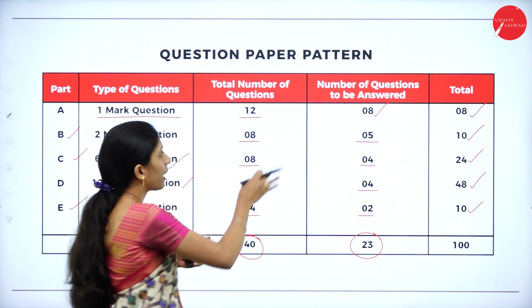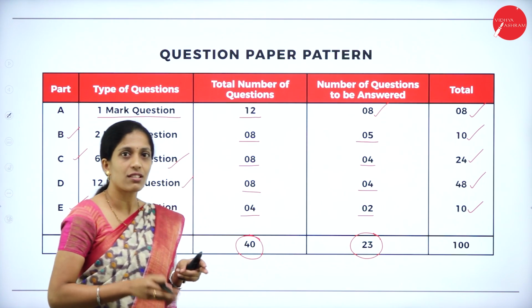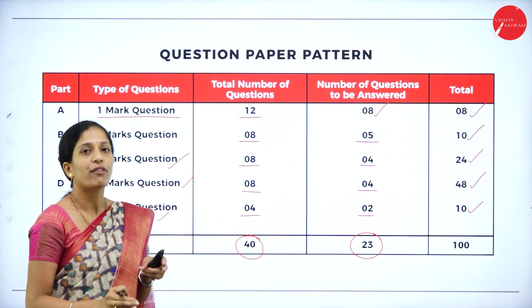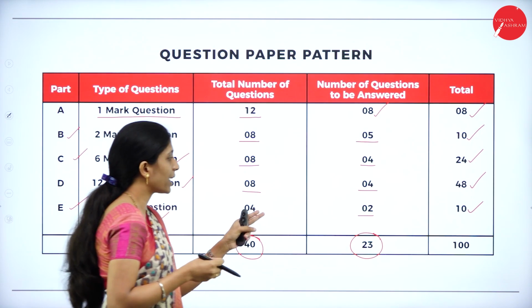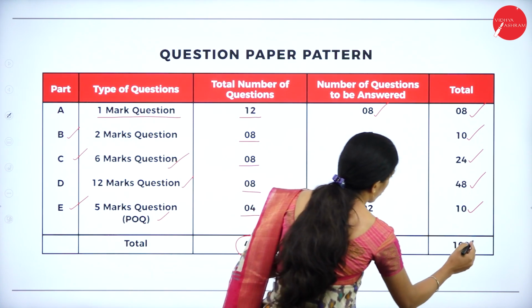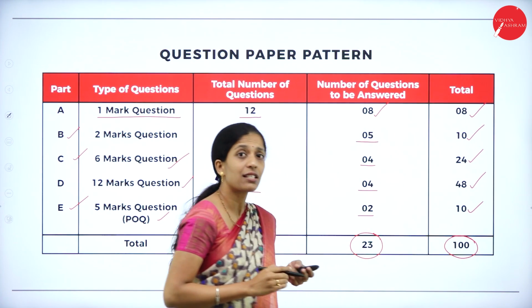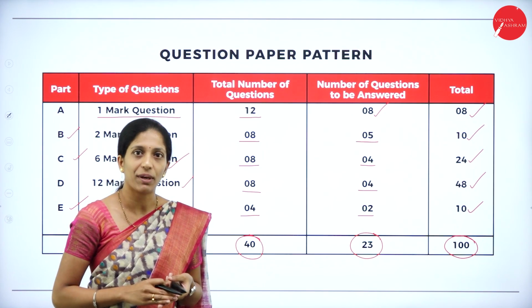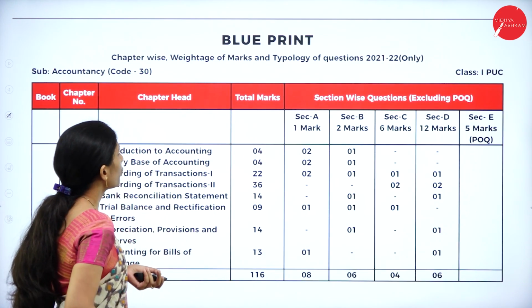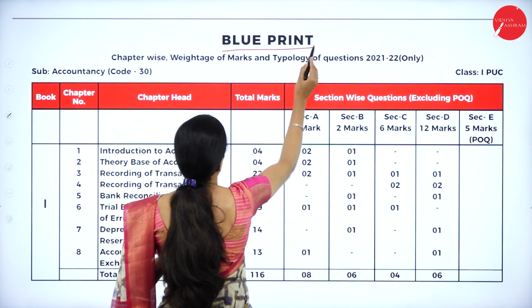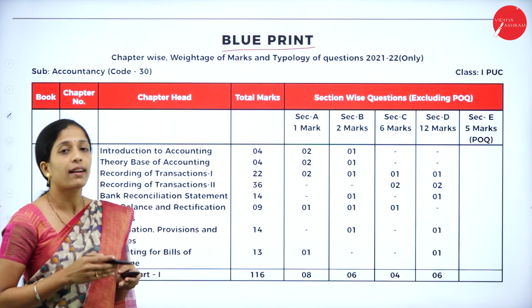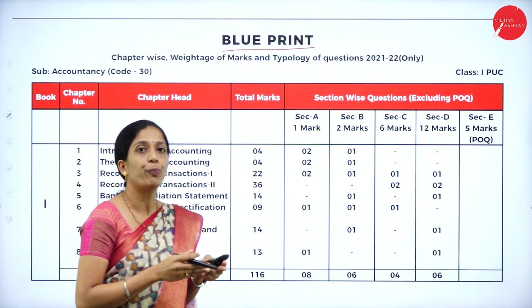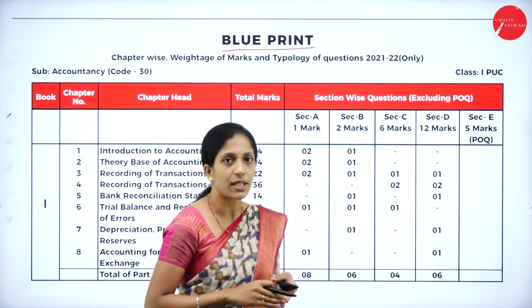So according to each and every section, the total number of questions you have to answer is 23, and the total weightage of your accountancy paper is 100 marks. So hope you are clear with the question paper pattern. Now coming to the next one, that is the blueprint. So what the Karnataka PU board has given as the blueprint about your accountancy paper.